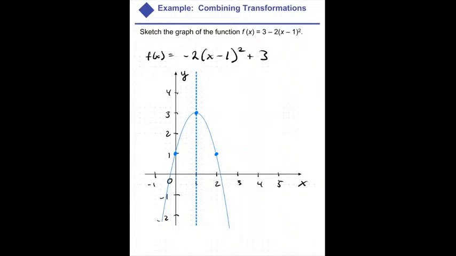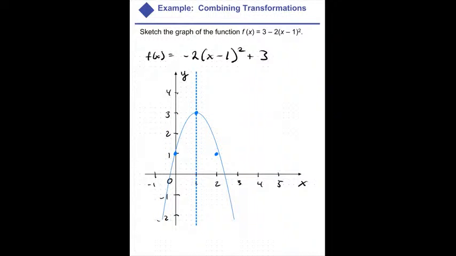Let me see. It still is no good. Let's try this one. Put 3 there. 3, 4, 5, 6, 7. 1, 2, 3, 4, 5, 6, 7. I don't like it.